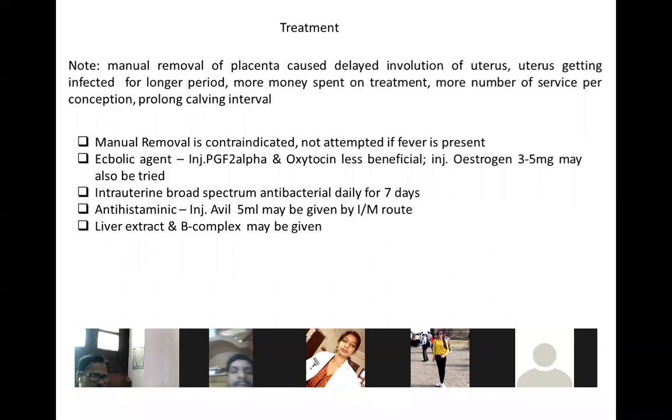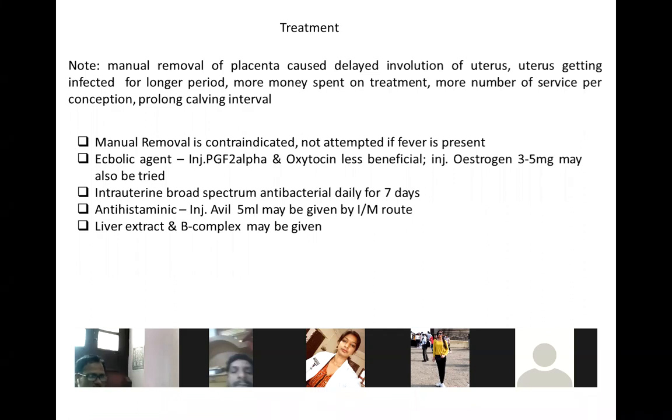bleeding also. When you remove, it will be only against the attachments, so it will pull the caruncles also, the caruncles of the maternal side. This is very fragile, and the artery can rupture. The blood supplying artery will rupture, and there will be huge bleeding. And if the animal is having any infection, then all the infection will be spread throughout the body. The animal will go into a septicemic stage, and hypovolemia will be the cause of death.